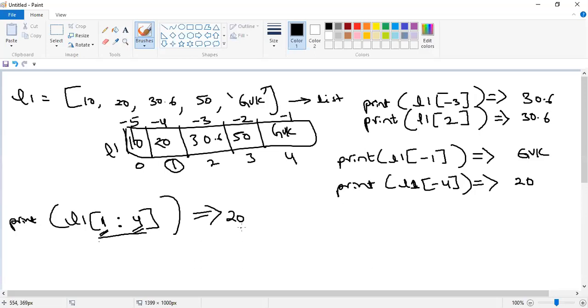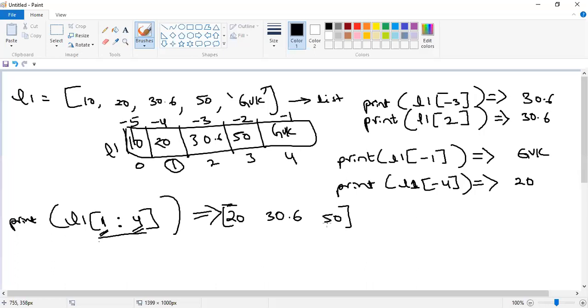Please respond, guys. Are you able to follow me or not? So 3. When I mention 4, here it considers up to the third index, right? Which values will be displayed onto the user screen? On the output screen, you can see 20, 30.6 and 50. So this is the result. Is it clear?